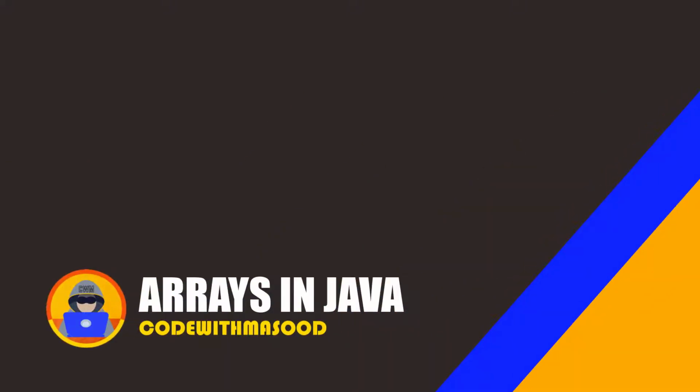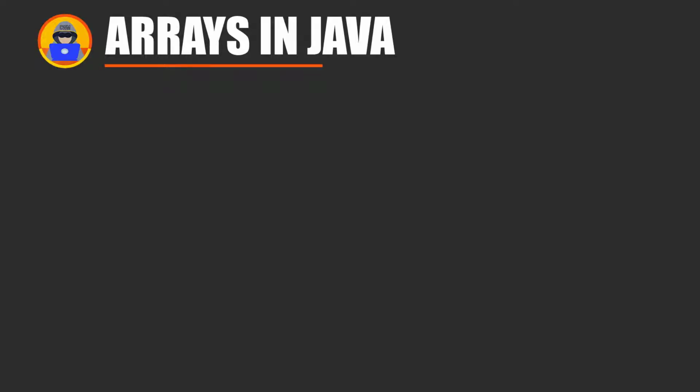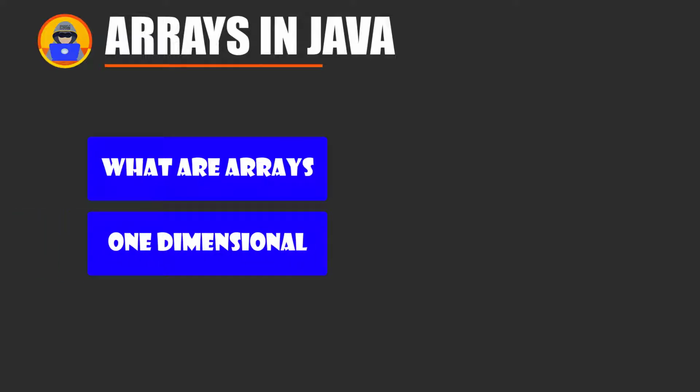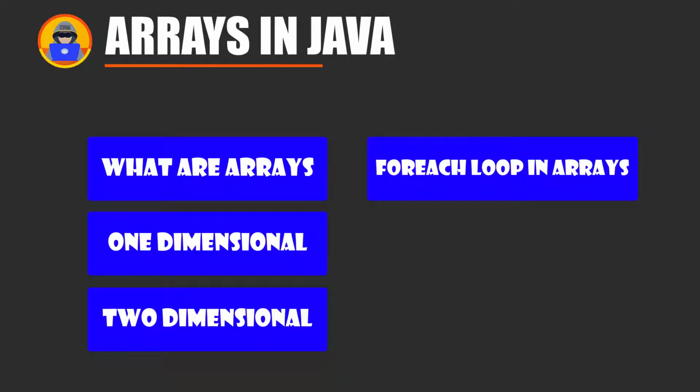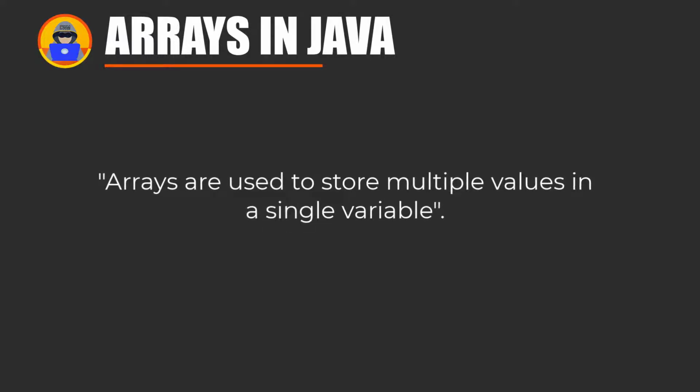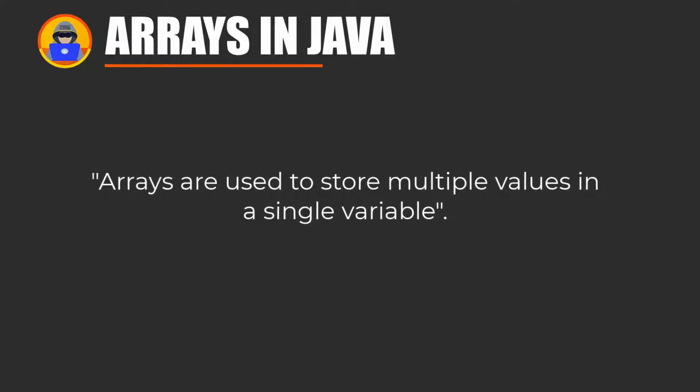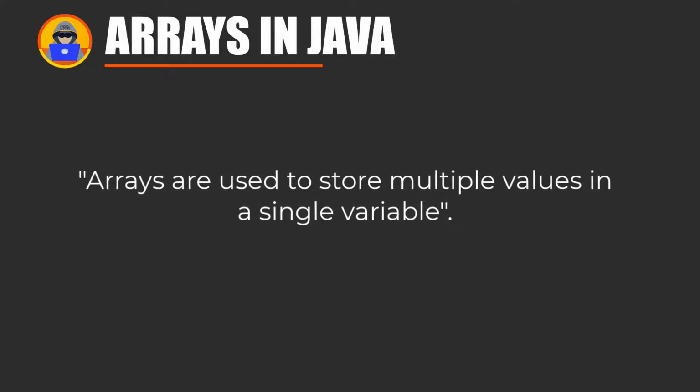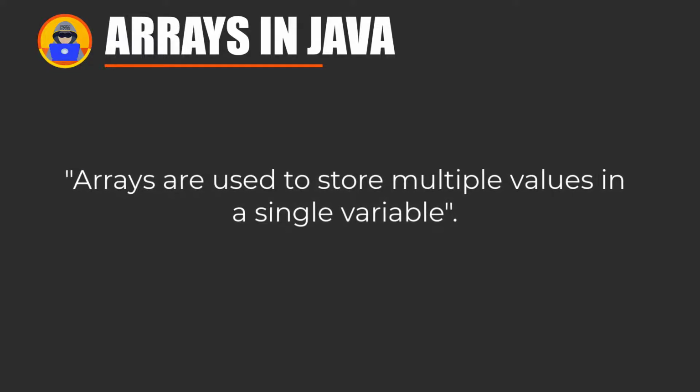In this video we will learn about arrays in Java and cover topics like what are arrays, types of arrays, which include one-dimensional arrays and two-dimensional arrays, and we will also see how to use the for each loop in arrays. So let's get started. First of all, let's see what are arrays. Arrays are used to store multiple values in a single variable instead of declaring separate variables for each value.